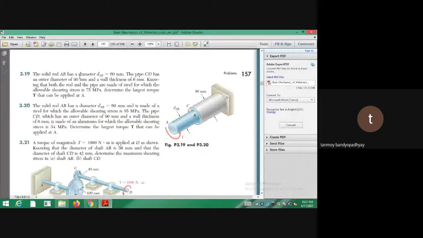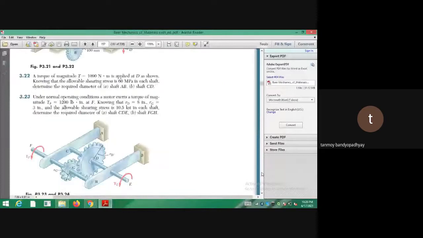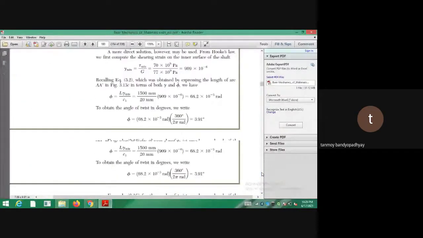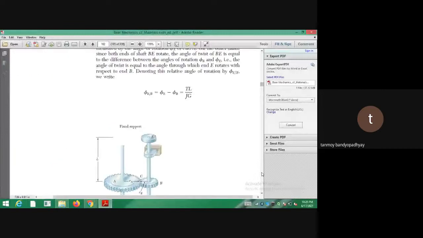There may be some problems where you have to find out the safe torque, and there may be some problems where you have to find out the safe diameter. So this sort of things you do. হয়ে গেল, গিয়ারসটা বাদ গেল, the gear part is not there in your syllabus. আচ্ছা, so next আমরা যেটা মুভ করছি, now we move to this chapter. So calculation of the like your angular displacements and all, ঠিক আছে? গিয়ার অ্যাসেম্বলির এই প্রবলেমটা গিয়ার টাইম বাদই রাখছি.